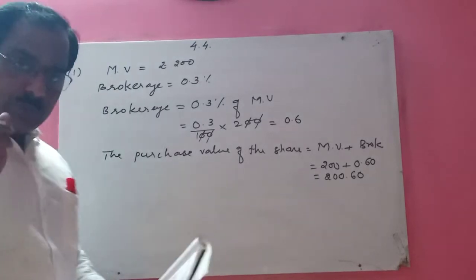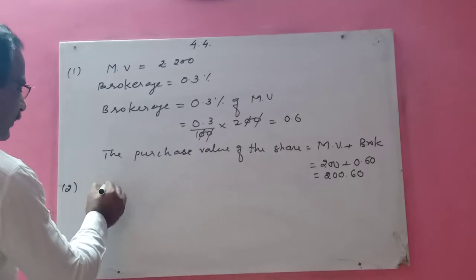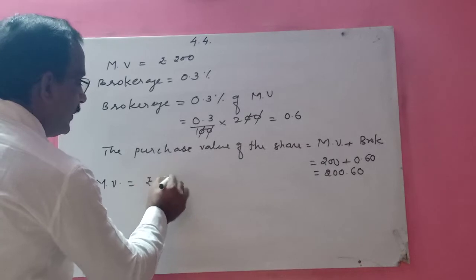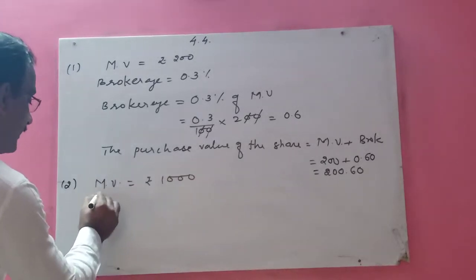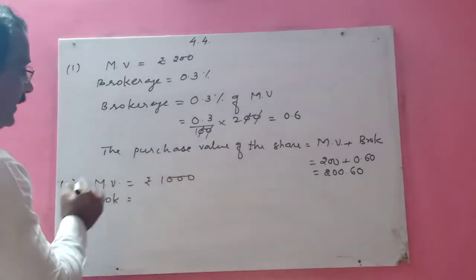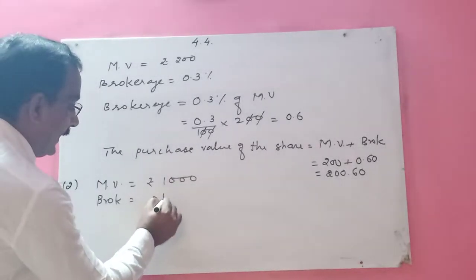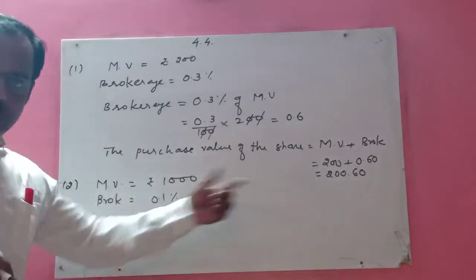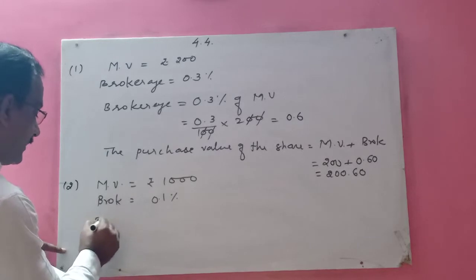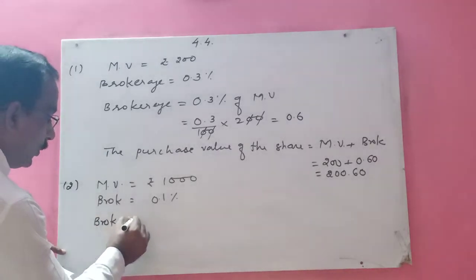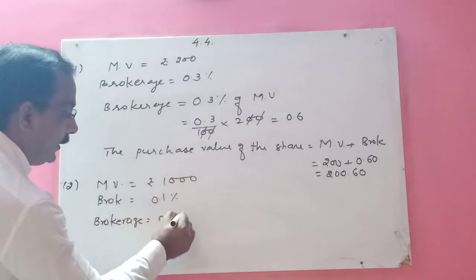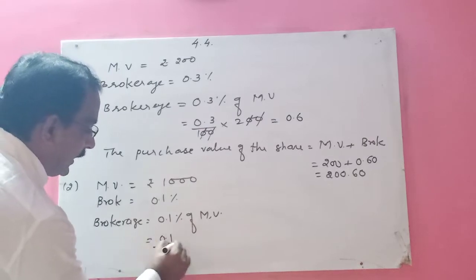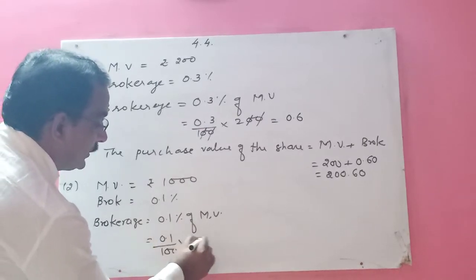After the selling, same thing, you write down first the market value. How much is it? It is given rupees 1000. Market value is 1000. And the brokerage is given here, 0.1%. So children, you calculate this brokerage into rupees. How will you do that? Brokerage is equal to 0.1% of market value. That means 0.1 upon 100 into 1000.